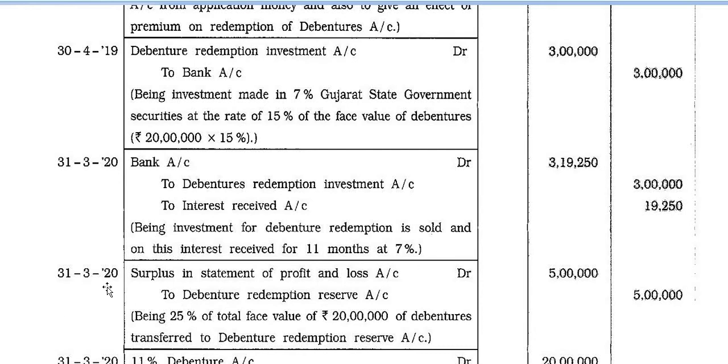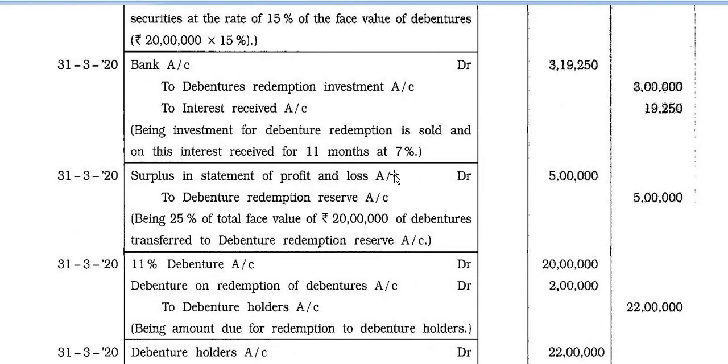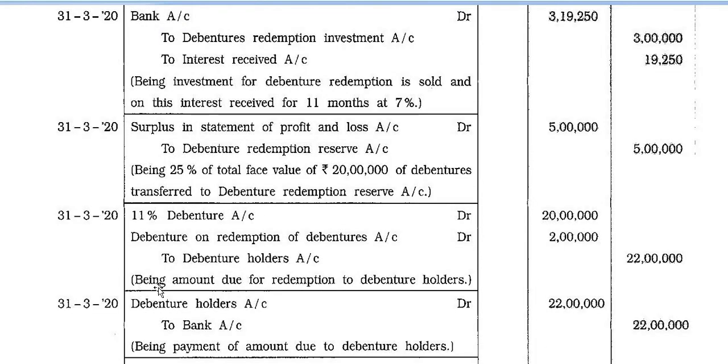31st March 2020, surplus in statement of profit and loss account debit 5 lakh to debenture redemption reserve account 5 lakh, being 25% of total face value of 20 lakh of debentures transferred to debenture redemption reserve account. 31st March 2020, 11% debenture account debit 20 lakh, premium on redemption of debenture account debit 2 lakh to debenture holders account 22 lakh, being amount due for redemption to debenture holders.